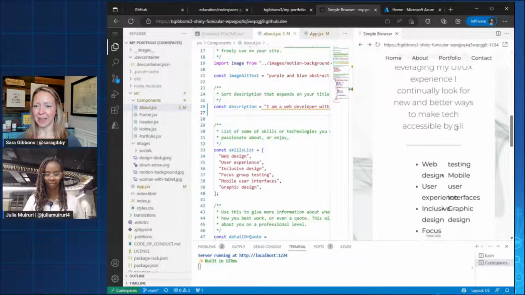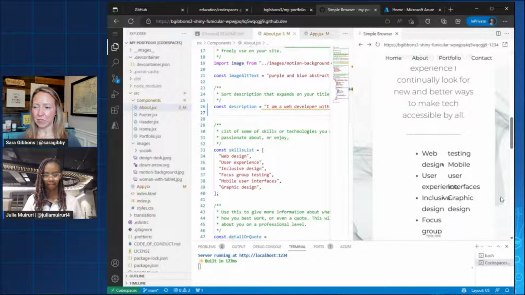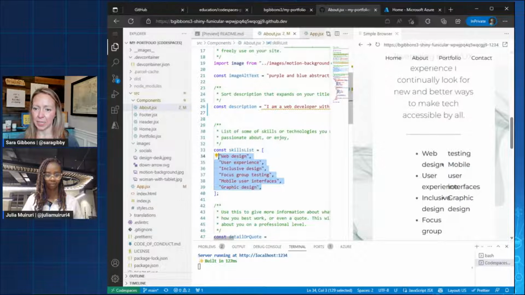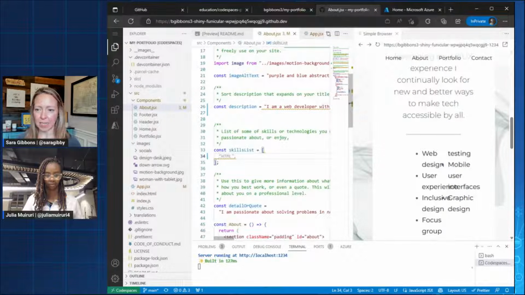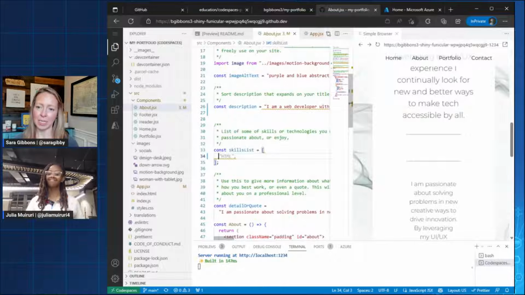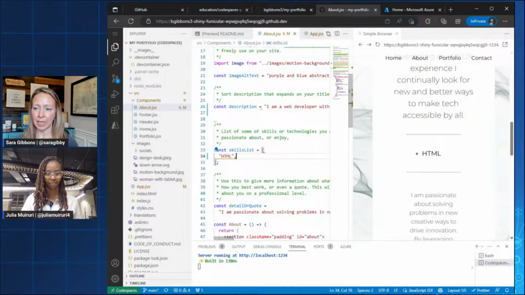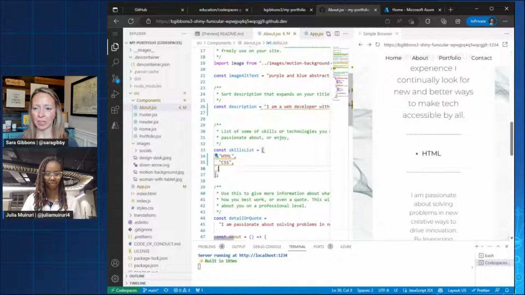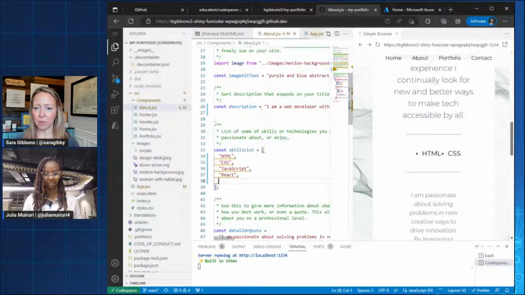Yes. And then we've got here our skills list, which is right down here. I've tried to make my screen bigger, which is smushing the text a little bit, but I'm just going to delete this. And again, oh my gosh, Copilot is just suggesting to us what we want. I'm going to go ahead and tab to complete that. And I'm going to hit enter. I'm going to go through here a little bit, Julia, and I'm just going to let it suggest a few things.